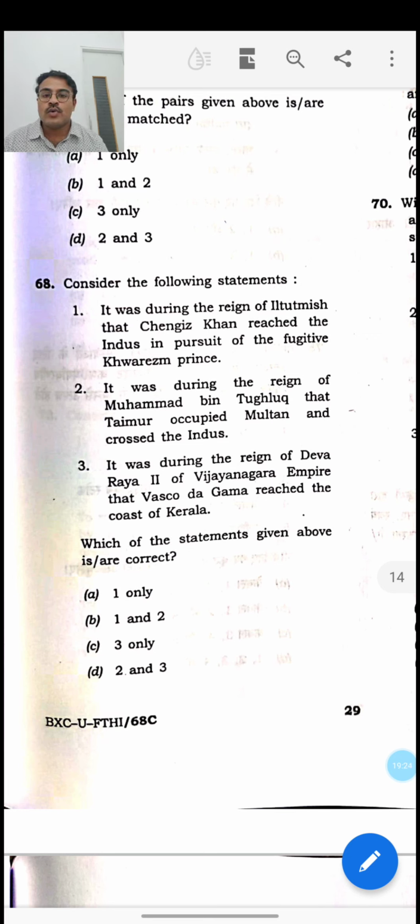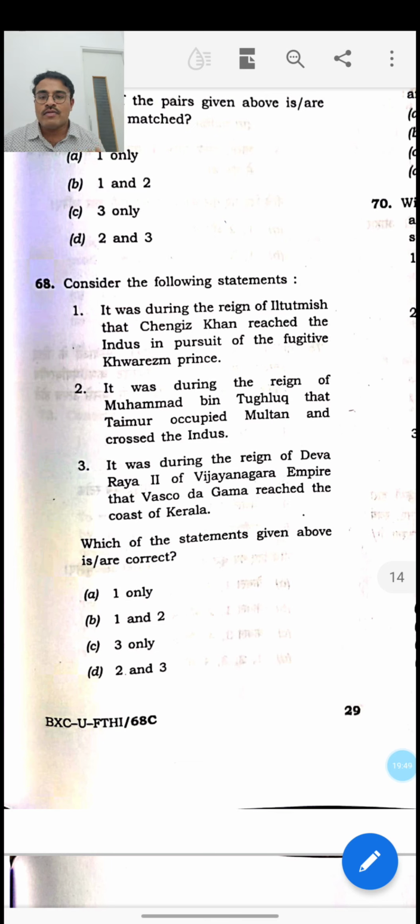And the second one: it was during the reign of Muhammad bin Tughlaq that Timur occupied Multan and crossed the Indus region. This statement is patently wrong, because during Muhammad bin Tughlaq's period, Timur did not invade. In fact, Timur invaded during the later stages of the Tughlaq Empire, when the empire was in its weakest position post Firoz Shah Tughlaq. So the second statement is wrong. If you know both these statements, which are very common in medieval India, then you will be able to answer the question. Otherwise, you will not be able to answer the question.